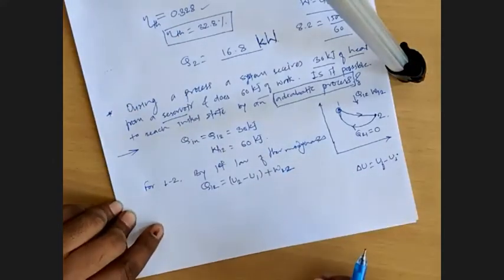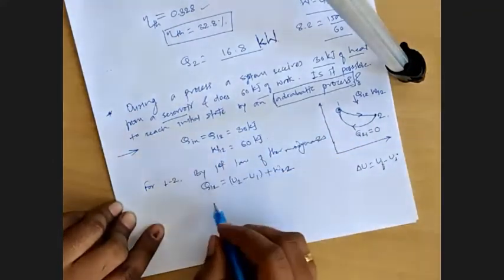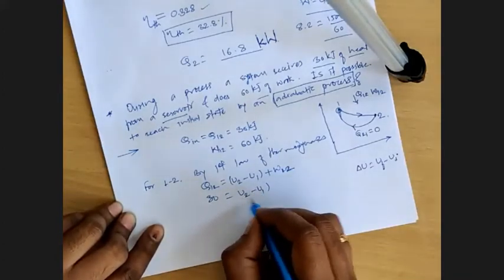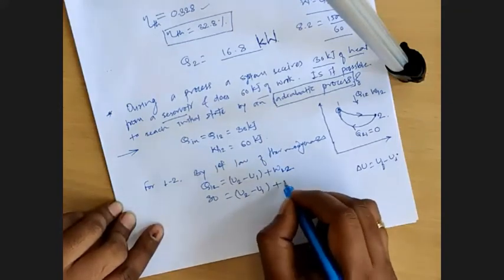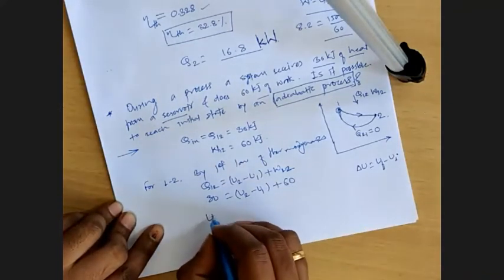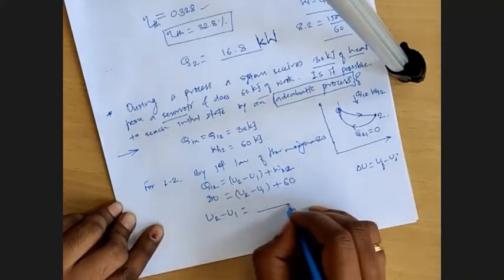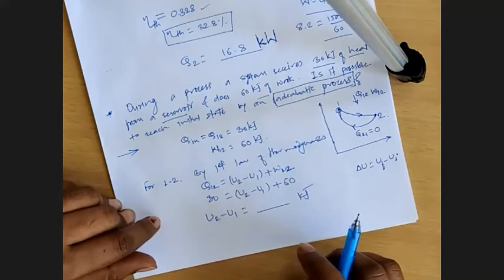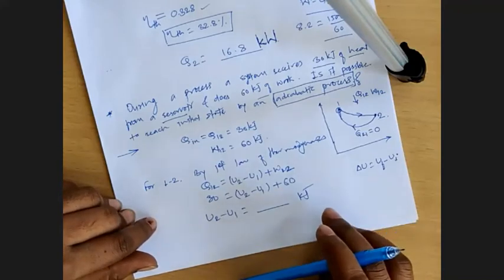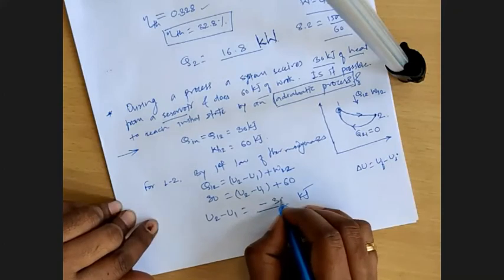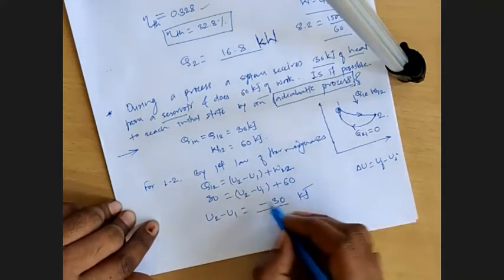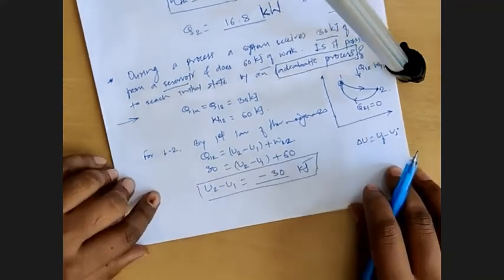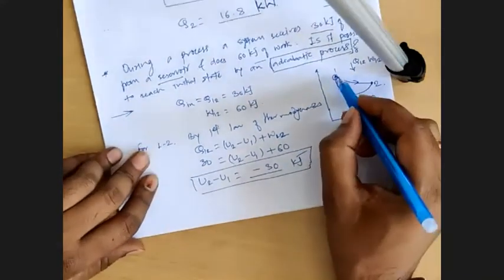Now let's put the values. Q1 to 2 is 30. We need to find U2 minus U1. Let's keep it as it is, plus 60. So U2 minus U1 is equal to, in kilojoules. What do you get for U2 minus U1? Minus 30 kilojoules. Okay, so let's remember this one. We are going to use this one. Okay, that is for 1 to 2.